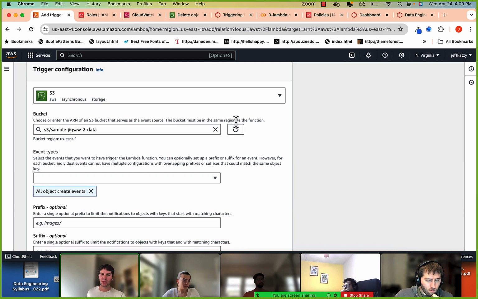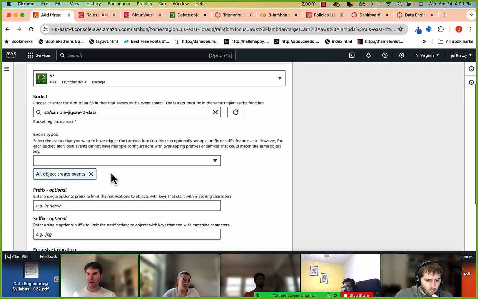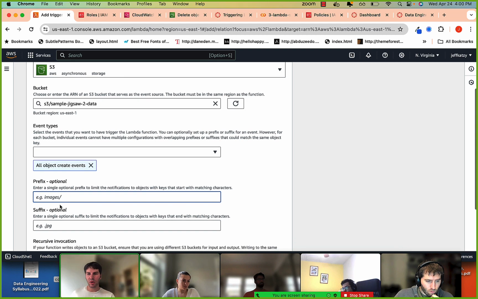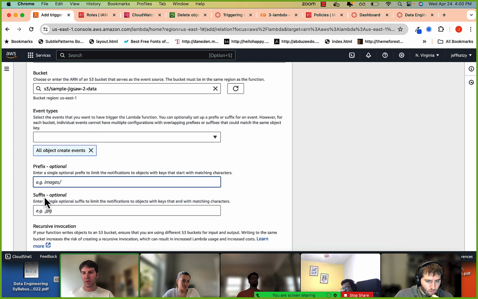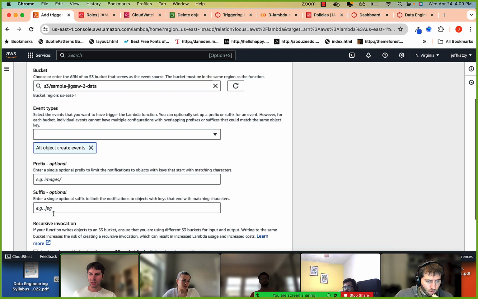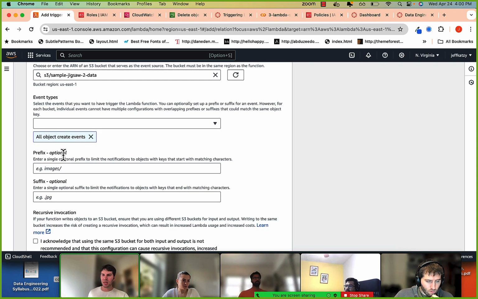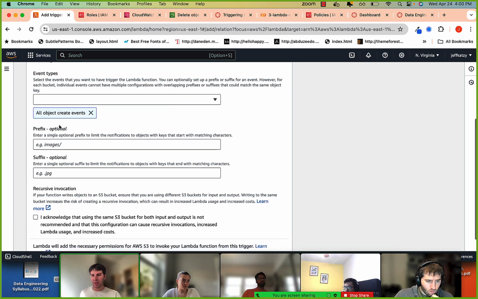The bucket must be in the same region as the function. And the event type: select the events that you want to have trigger the Lambda function. You can optionally set a prefix or suffix for the event. For example, you can say only in this images folder, if it's uploaded to this folder in the bucket, or only JPEG images. Here I just say all, at any time I upload anything.